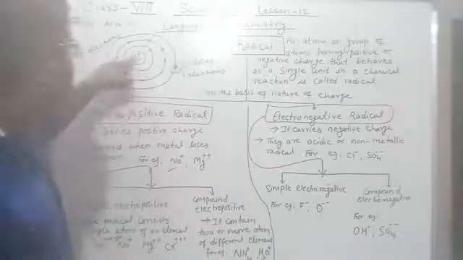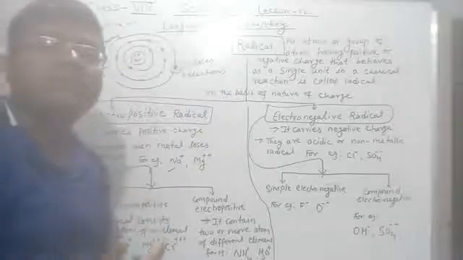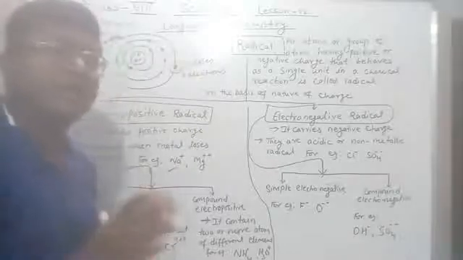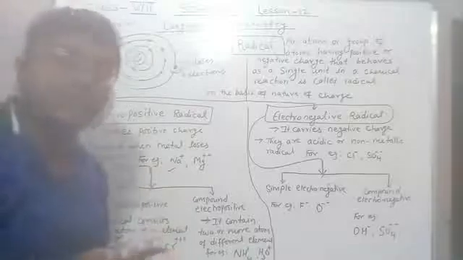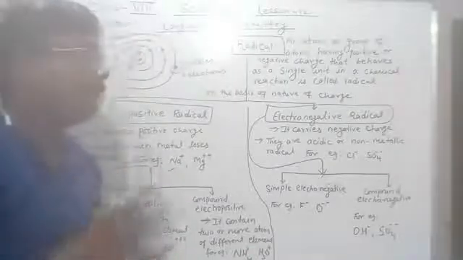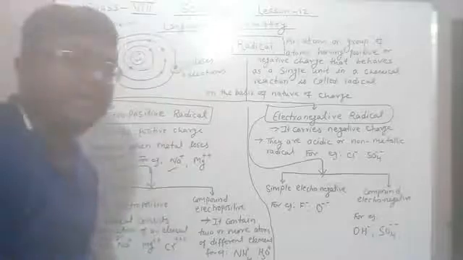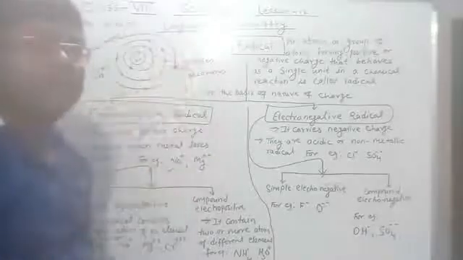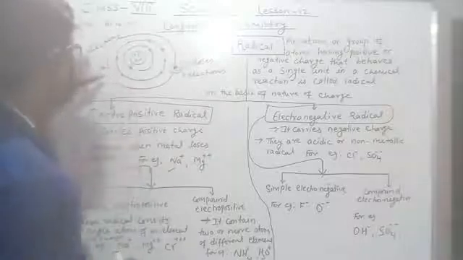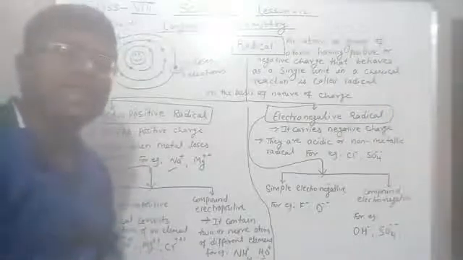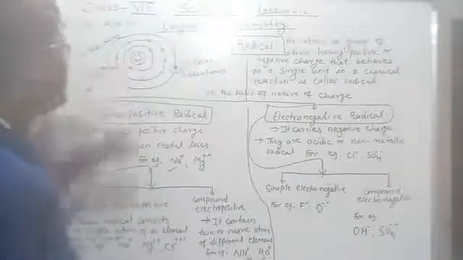Because now the number of protons is more. Before, it was the same, 11 protons and 11 electrons. But when it undergoes a chemical reaction and loses 1 electron, the number of electrons in the sodium atom is 10, and it has 11 protons.